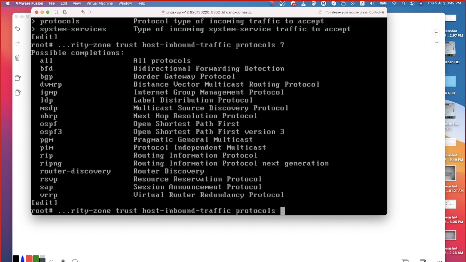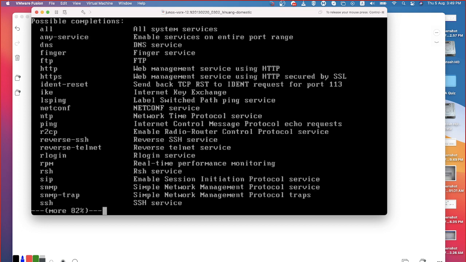If you want to run any routing protocol on your SRX firewall to establish the neighborship, make sure that protocol is allowed to be accepted. In the same way, if I go for system services, you can see a variety of services like DNS, Finger, FTP, HTTP, HTTPS. You have to allow any one of them if you want it. Even to receive a ping on the specific interface, you have to allow it. Unless you accept it, the traffic is not going to be allowed. No traffic is going to be allowed to the SRX device on the specific zone.